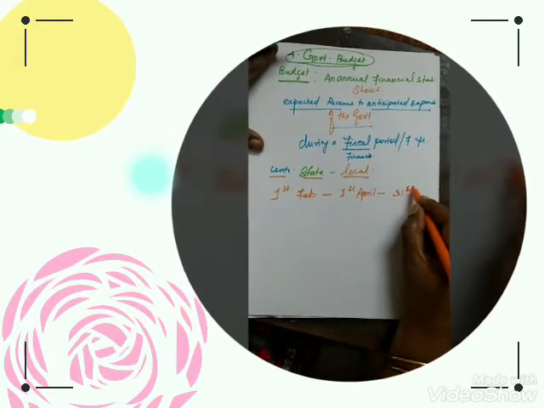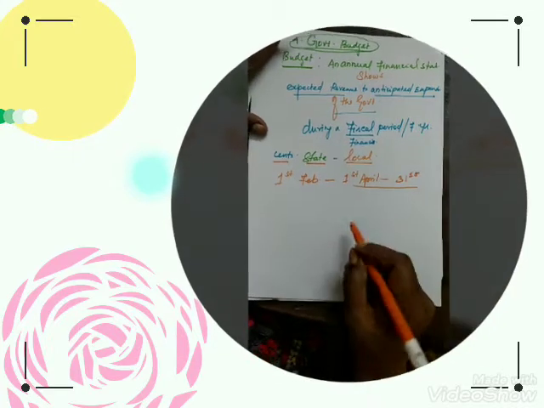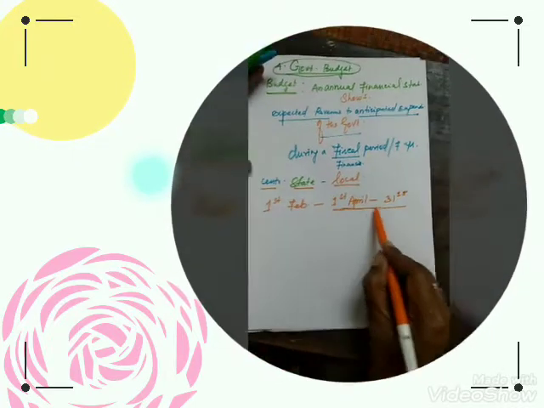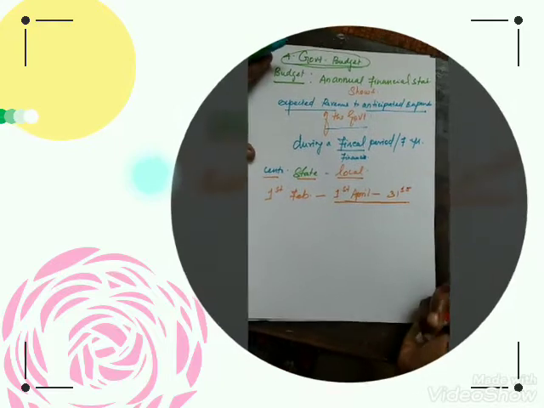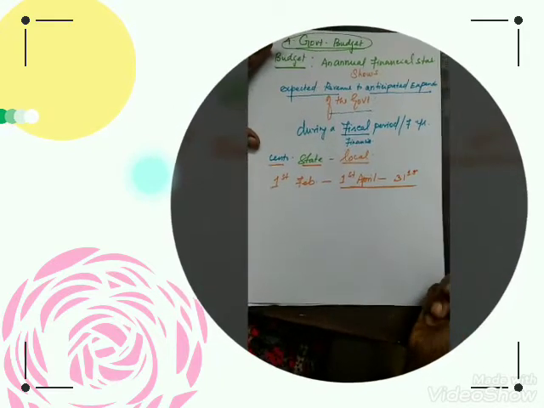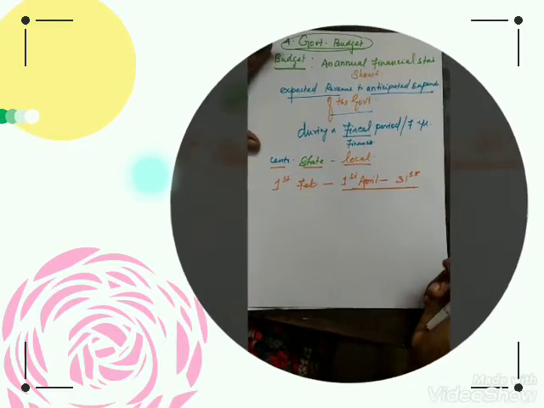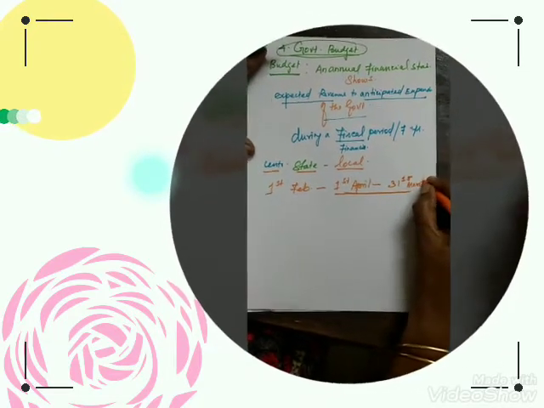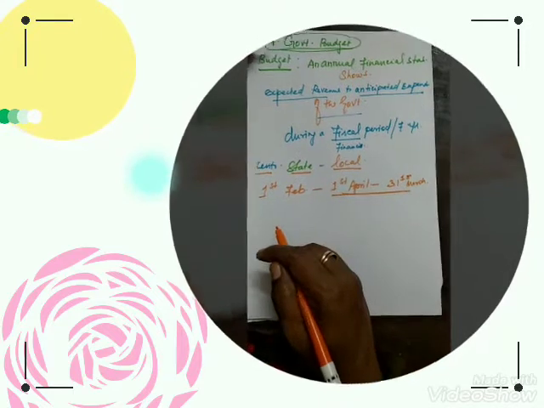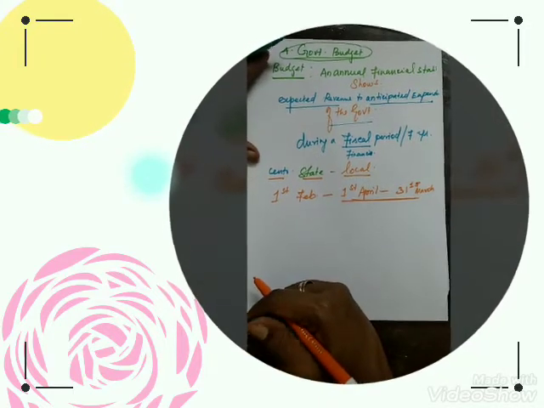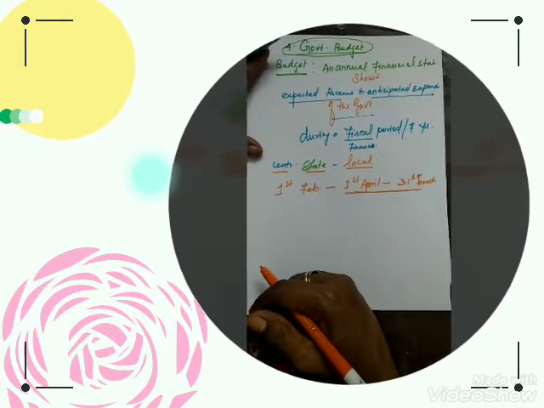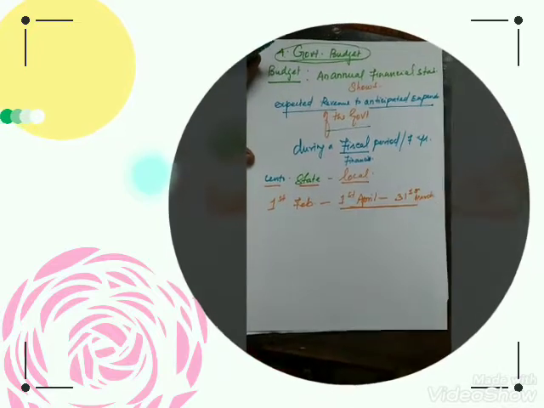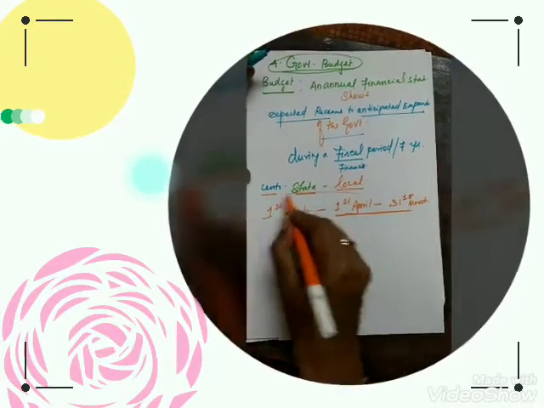So what is the time duration for the budget? When we have to start? So 1st of April of every year till the 31st of March of the next year, we have to follow the budget. In that way, three levels of the government, they have to make it.